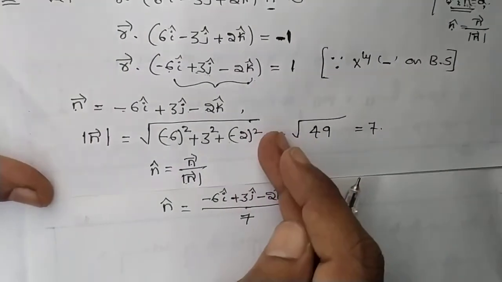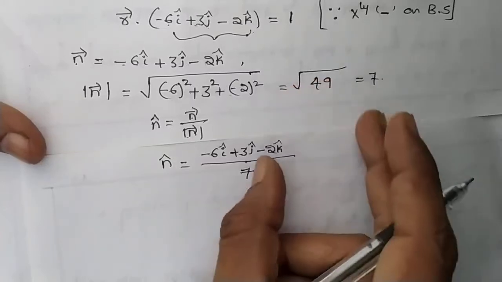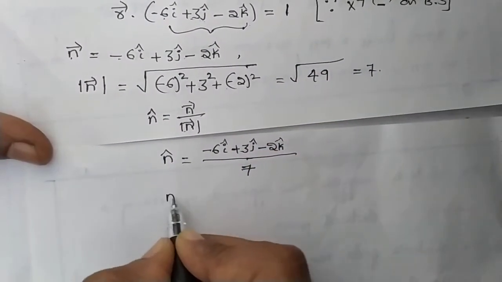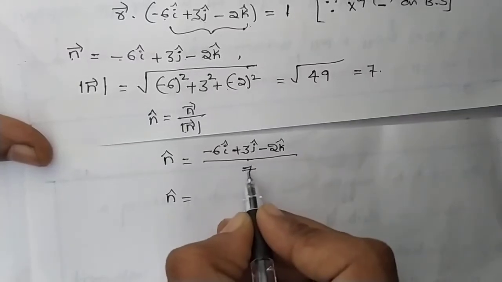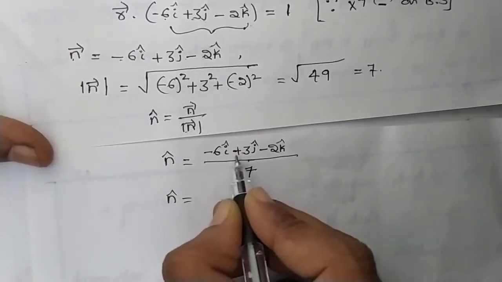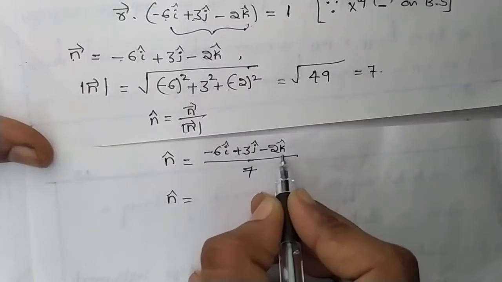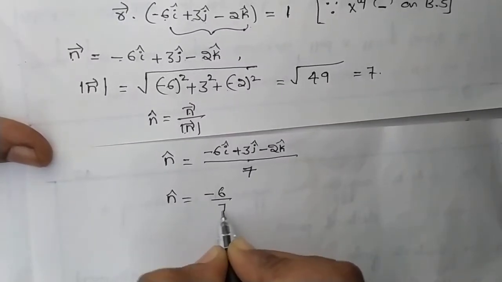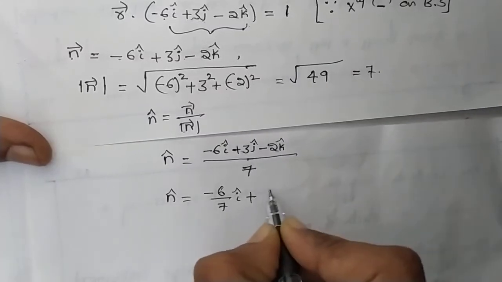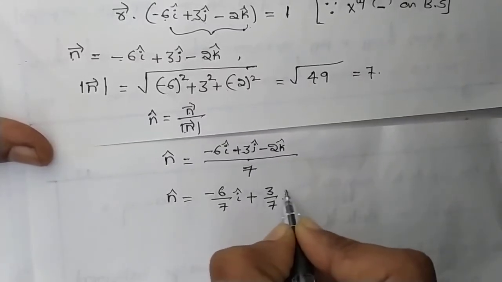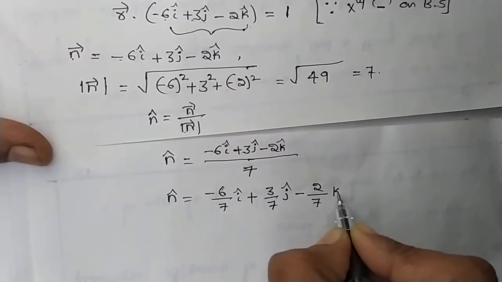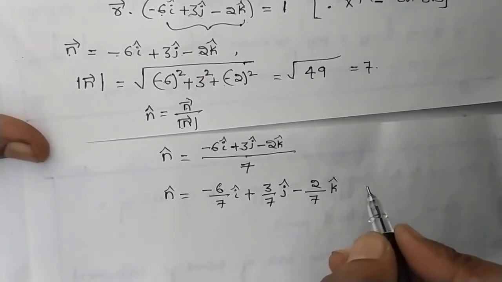Now here we have 7 in the denominator for the i component, j component and k component. You just separate it. Then we will get minus 6 by 7 i cap plus 3 by 7 j cap minus 2 by 7 k cap.